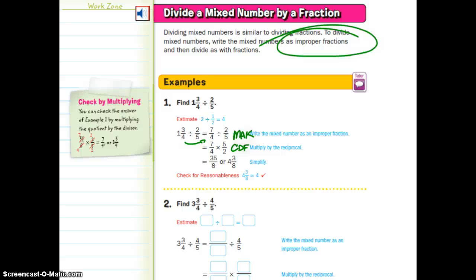And if I think about this problem, I could say 2 cut in half roughly and get 1. Oh, no, I can't do that because I'm dividing. Again, I have to think about this. 2 divided by a half, copy dot flop, is 2 times 2, which is 4. So my guess is 4, and I got 4 3/8. So again, there's a little bit of logic there. Let's look at the next problem.